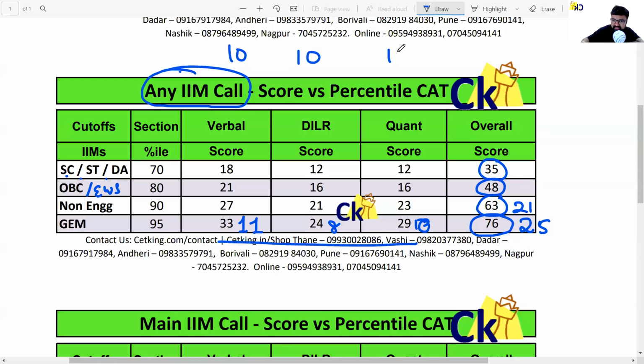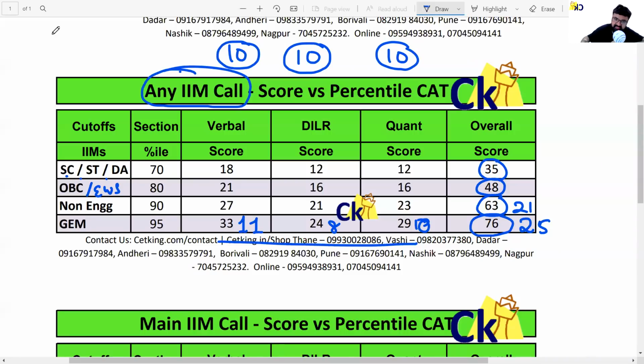If you can achieve this target, anybody who is watching this video right now, if you attempt 10, 10, 10 questions correct in the CAT paper, you are going to the IIMs. Nobody can stop you from getting the IIM call, with negative marking, of course. 10, 10, 10 is the magic number.